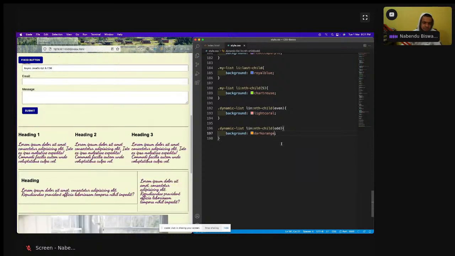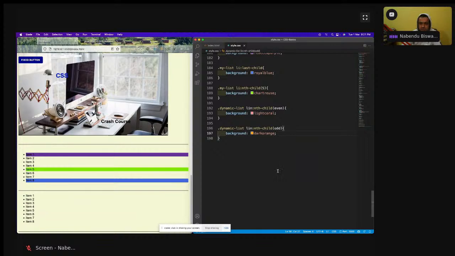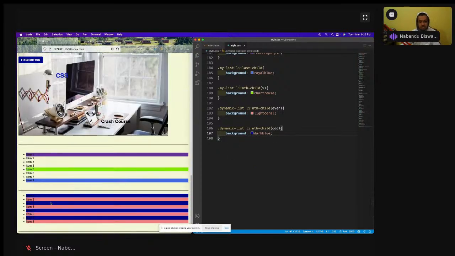Save it. See, where is it? Okay, where is init? Li, not lin, it is li. Save it. So it is coming. Anyways, it is looking not good. Dark blue. Now it is looking okay. So it is looking like this. So that is how you can choose even and odd. You can choose even and odd like this. Okay, so that is done. So we are done with CSS.